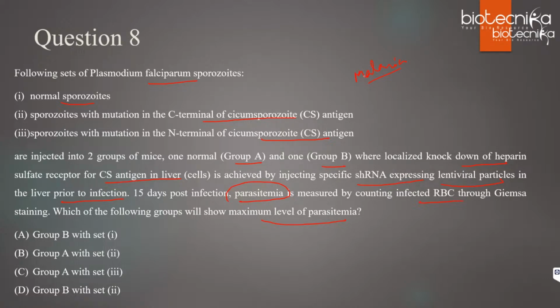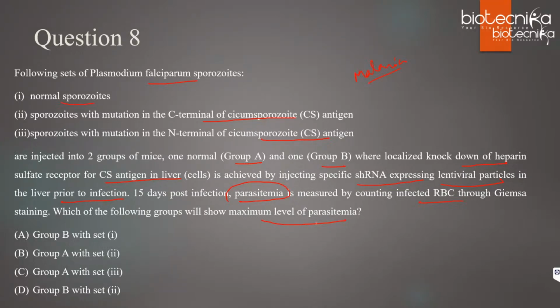Whenever infection occurs, I'll give you all a hint. It uses the C terminal to bind with the liver cells. So based on this information, can you tell which of the groups will show maximum level of parasitemia?